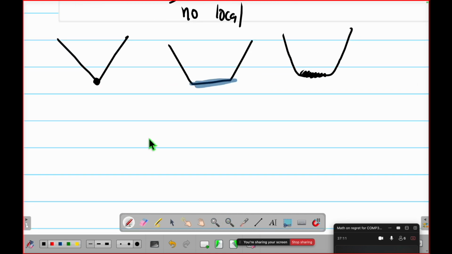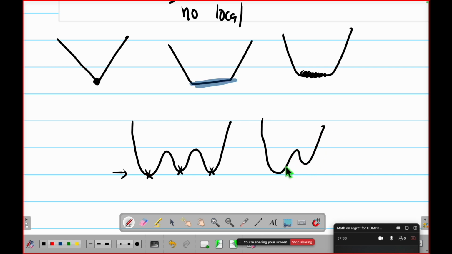And in the other sense, I can have a function that looks like this. This is not a convex function, but I do have 3 global minimizers. Do I have a local minimizer here? I do not have a local minimizer, because all the function values at the minimizers are the same. But if I have a function that looks like this, then this is a global minimizer, and this is a local minimizer. So now you see, this is not convex, but all local are global. This is all local are global, only one. All local are global, many. All local are global, many.